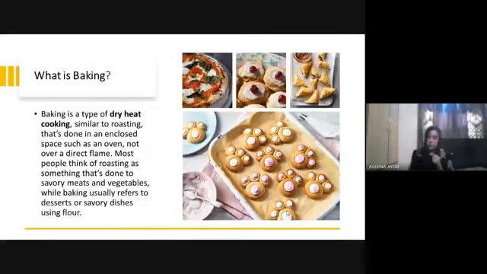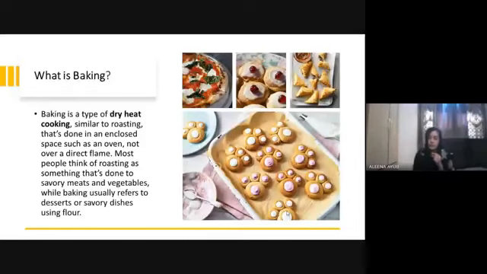So now the question comes: what is baking? Baking is a type of dry heat cooking similar to roasting that's done in an enclosed space such as an oven, not over a direct flame. Most people think of roasting as something that's done to savory meats and vegetables, while baking usually refers to desserts or savory dishes and using flavor.